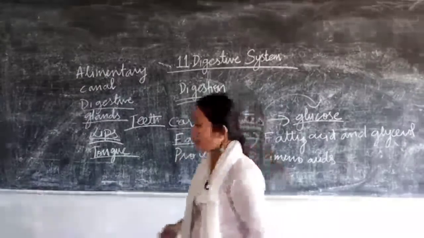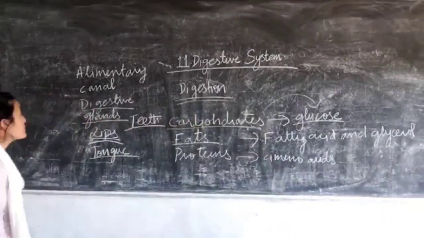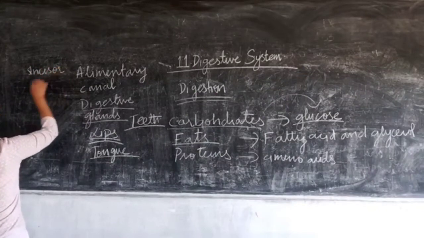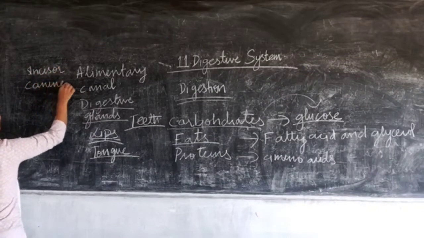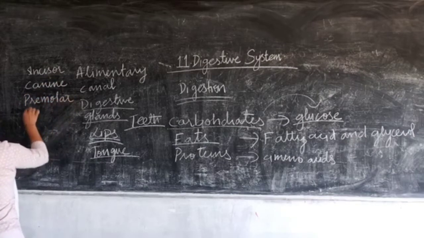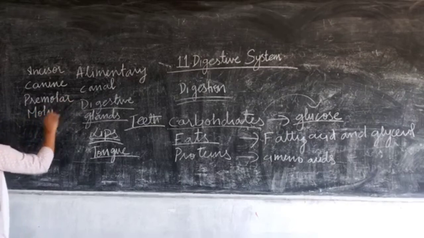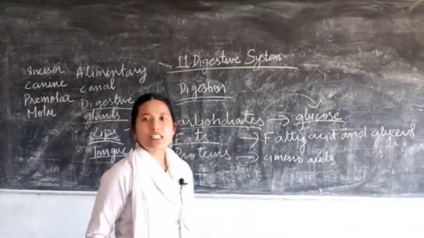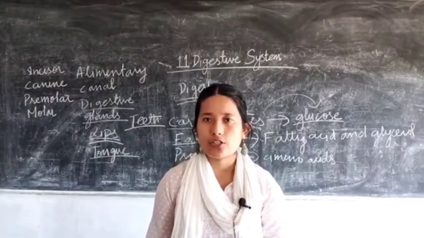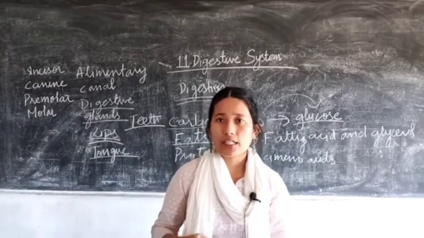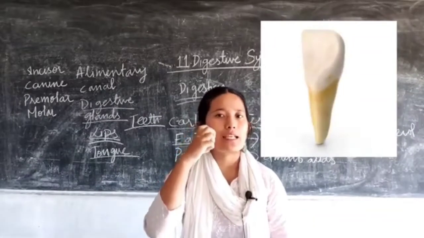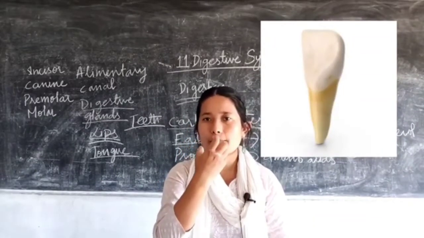Now what are the different types of teeth? You have incisor, then canine, then premolar, and then molar. Incisors are the front central teeth. They help in cutting or biting food items. If I give you an apple, you will not take it from the side and bite it. You will take it at the center and then bite it, right?